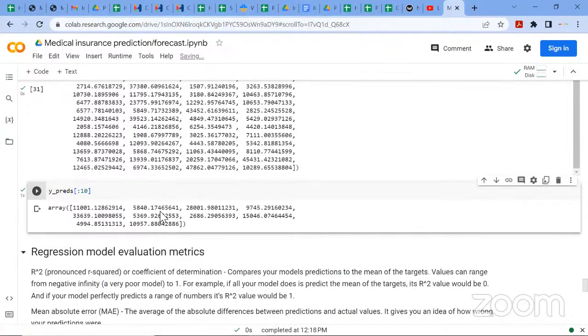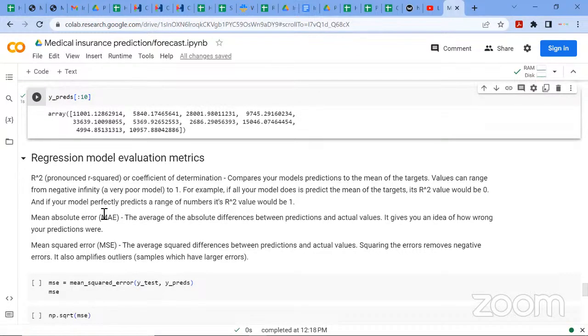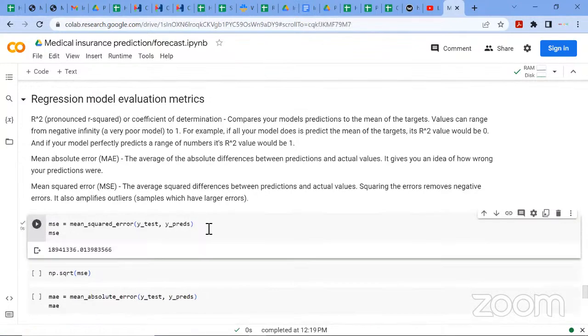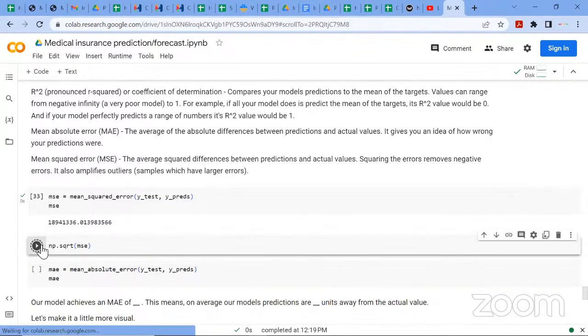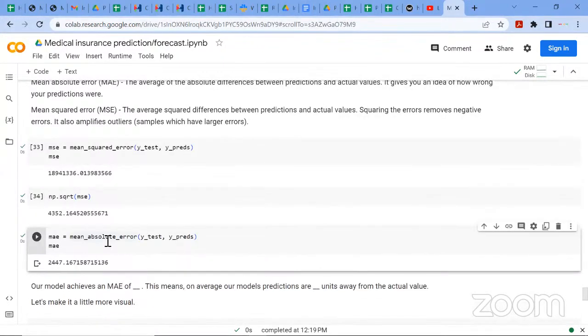Now the next step is to evaluate your model, like we discussed in the previous class. I'm not going to dwell on this. We have the mean absolute error, the mean squared error, and the R squared, which is the coefficient of determination. Running that code, passing my y test and my y pred, the root squared error is about 4,000, then the mean absolute error. For the base model, we had a mean absolute error of 2447.